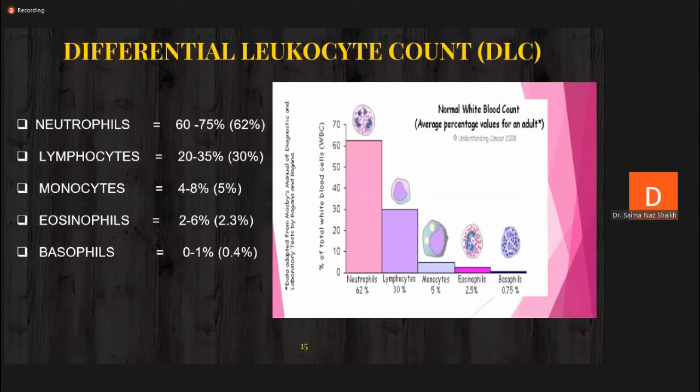Look at the graph, which represents the percentage of presence of different leukocytes. This bar graph shows the neutrophils present in the 100 white blood cells at a higher rate than the other cells of the blood, about 62%, or ranging between 60 to 75%. This is about the differential leukocyte count.